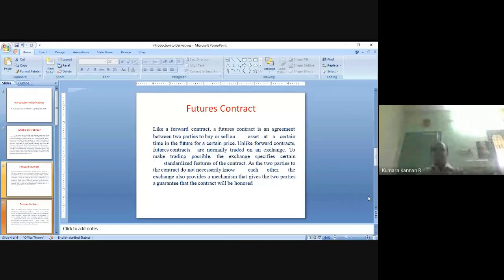This kind of daily settlement happens in a futures contract. Daily settlement is taken care of by the exchange. Because daily settlement happens, there is no chance of counterparty risk in the futures contract. This is an advantage of the futures contract, not like the forward contract. The daily settlement mechanism ensures that parties will not default in honoring the contract. So that is called a futures contract.